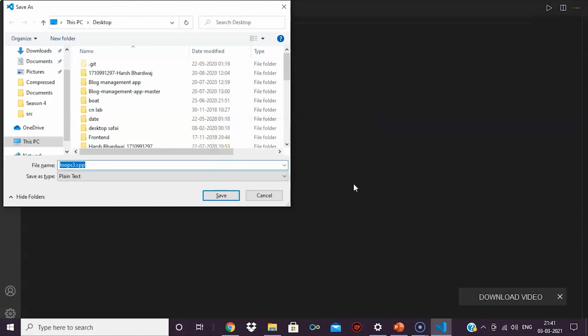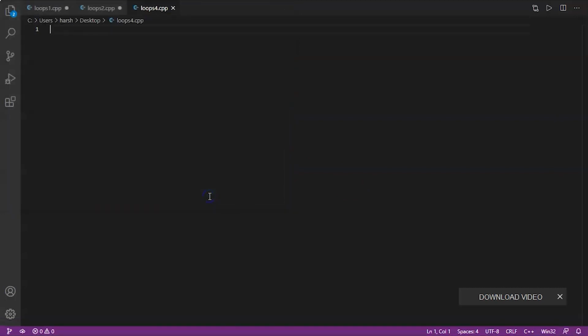I think the name is already taken. Then we'll write loops4.cpp. Okay, now we'll write the header file first of all. We'll write #include <iostream>. After that, using namespace std.